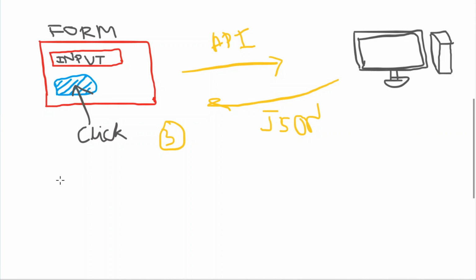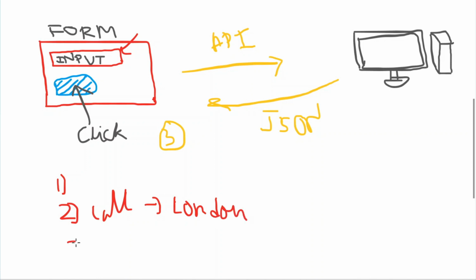So our first step will be adding an event listener to the form, so that when we are submitting, it calls a function. Our second step will be writing the function, and in that function, we will send a call to the API and send the data of the input. Whatever is in this input field, we will send to the API, making a query that says send me all the weather data of the city, London.